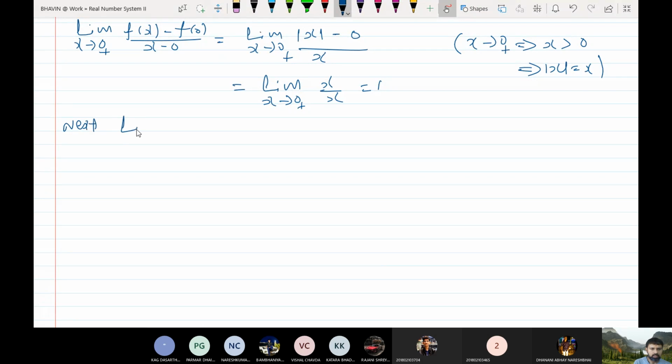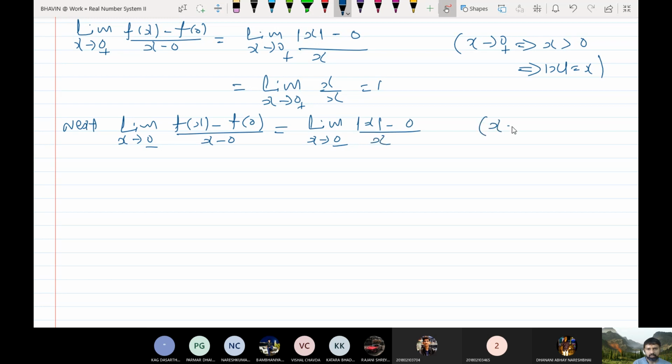Next, let us see the left limit. The limit as x tends to 0 minus of (f(x) minus f(0)) upon (x minus 0) is equal to the limit as x tends to 0 minus of, what is f(x)? f(x) is just mod x, f(0) is 0, upon x. Now x tends to 0 minus, this implies that x is less than 0.